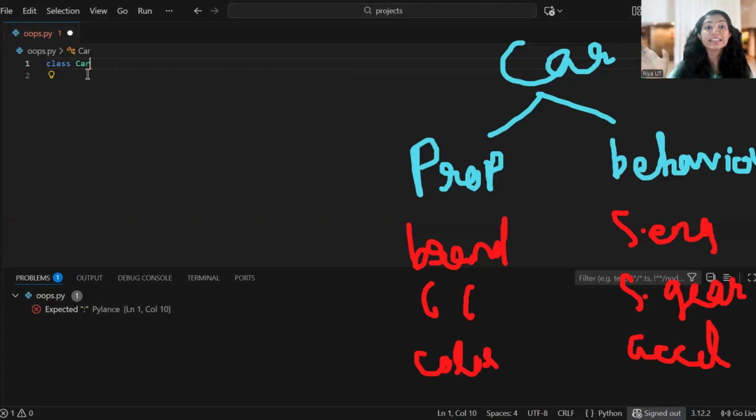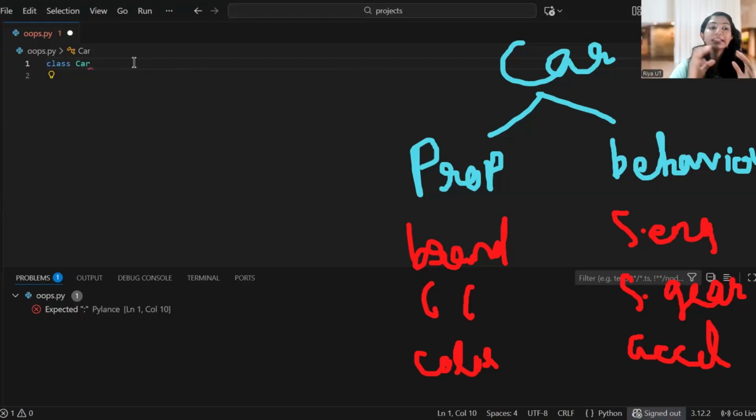I told you this car is an object. Object meaning what? It is a real world entity. Real world entity means the things, the objects. That means you can touch something, right? You can touch, you can feel, you can hear, you can see. So these are what we call objects. The things you can even feel, you can smell, you can touch. That is what we call an object. It is a real world entity which will exist. But class, it is imaginary, it is just a blueprint to create an object which does not exist. I hope it is clear.